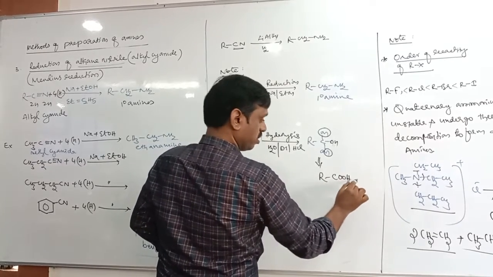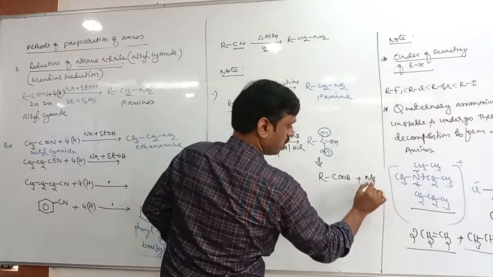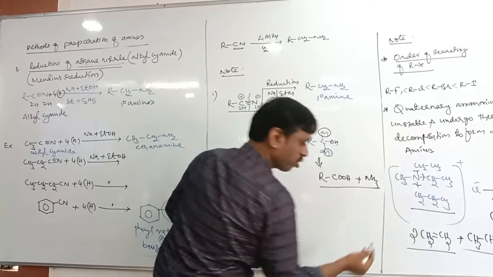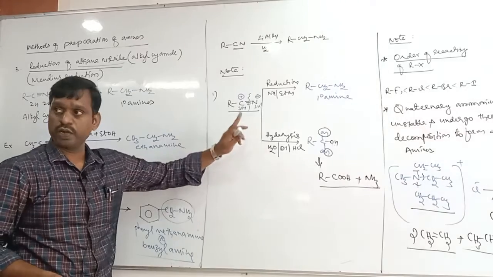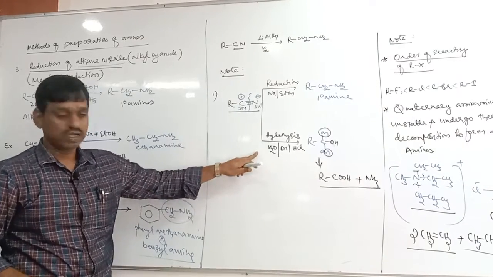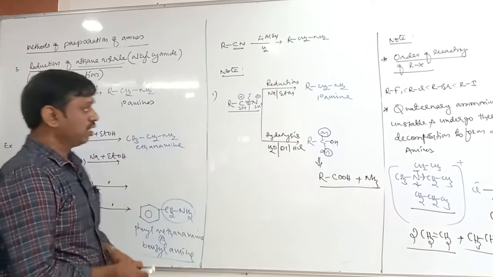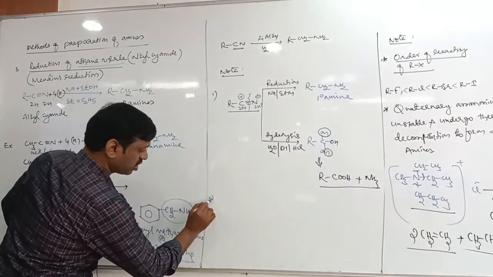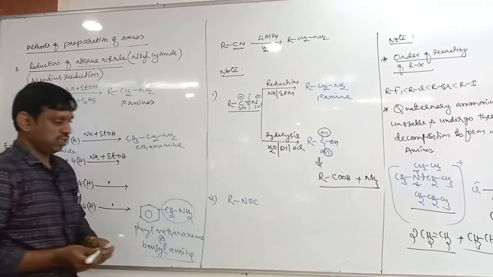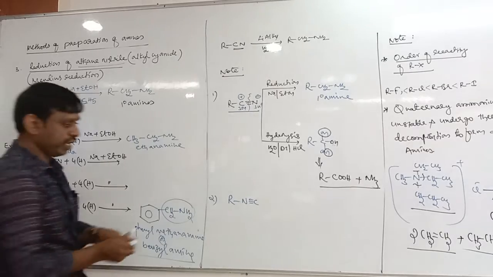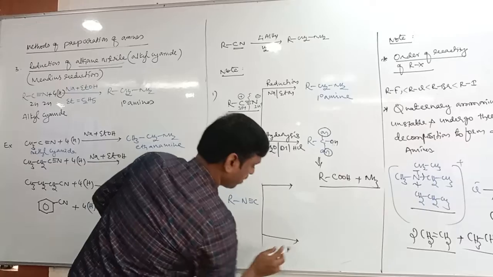RCOOH, carboxylic acid, plus the remaining is 1 nitrogen, 3 hydrogen. What do you get? Ammonia. Therefore you need to remember the final product. When cyanides undergo complete hydrolysis in presence of dilute acid, you will get carboxylic acid and ammonia. Then in case of isocyanide, take it as it is, R, N triple bond C. The same reaction can also be expected for isocyanide.